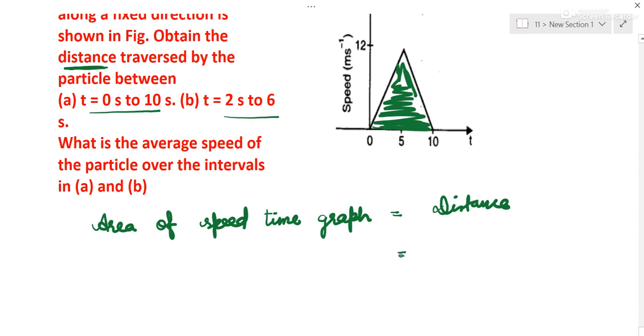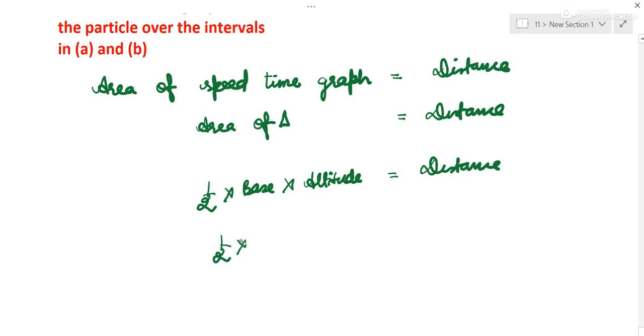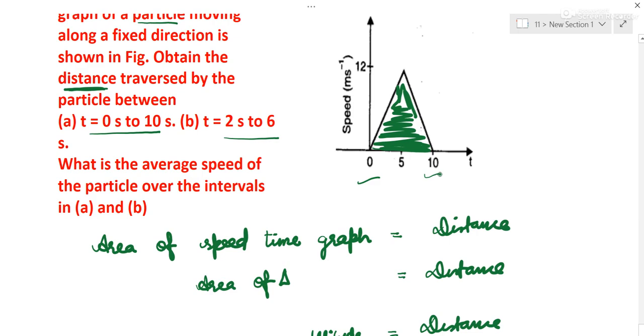So the distance is the area of the triangle here, and the triangle's area is half base into height, base into altitude. Let us find the base. Base is 0 to 10, that is 10 minus 0, 10, and height is 12.